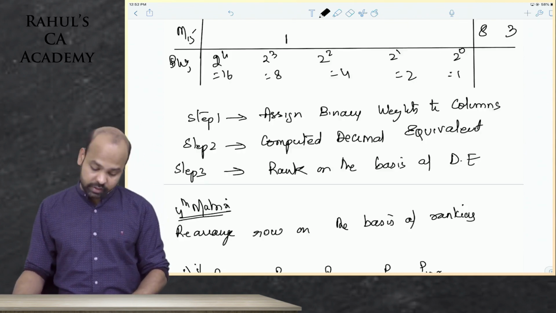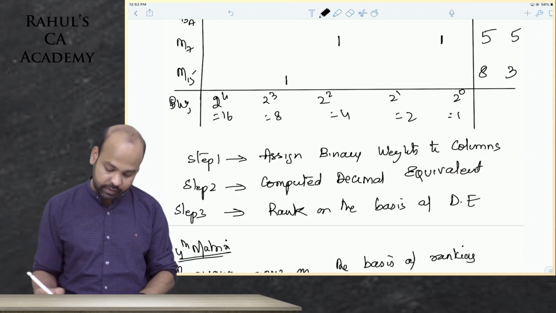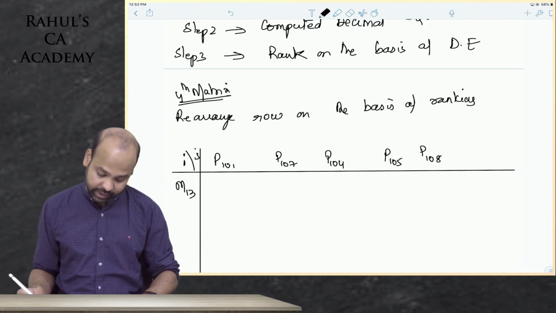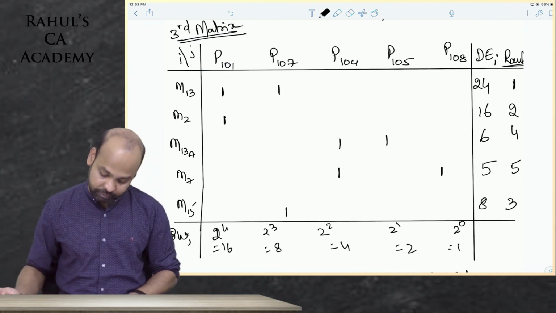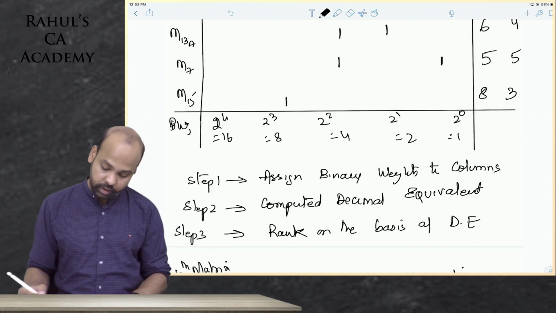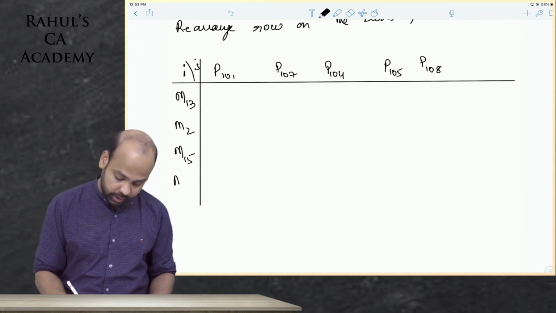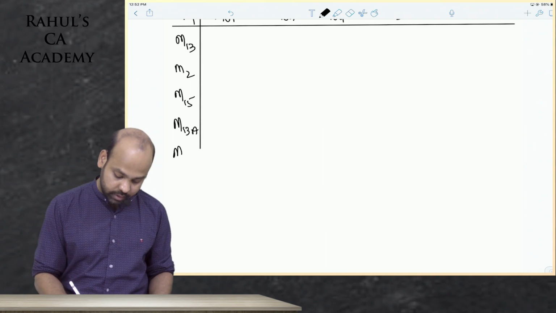P108 is such, guys. These are the parts. Now, if you look at ranking, machine 13 is still the first ranking, and then machine 2 is still the second ranking. It is only machine 15 that is taking a step forward here. It is coming under the third position. Then fourth ranking is to machine 13A. And then fifth ranking is to machine 7.